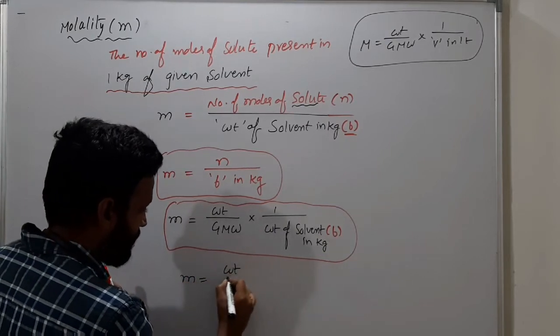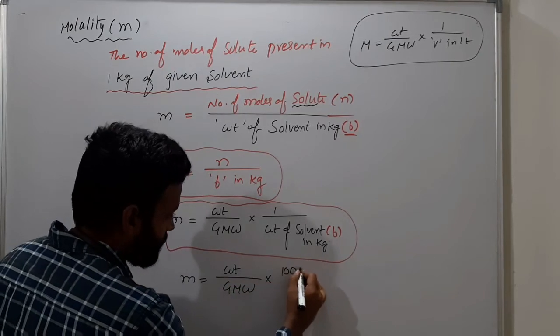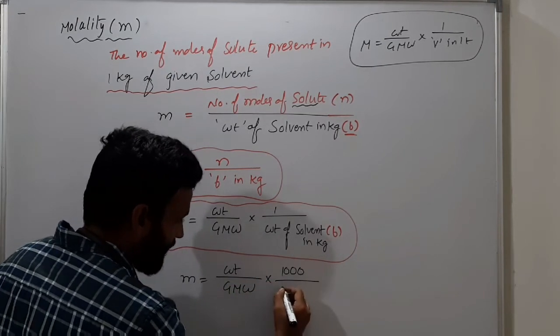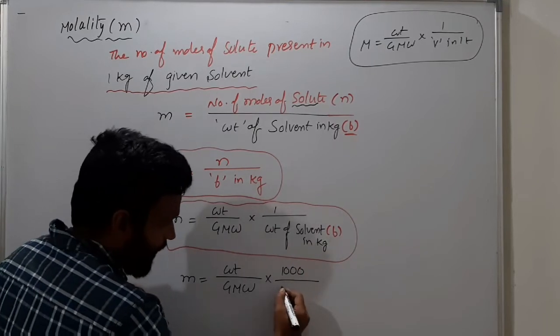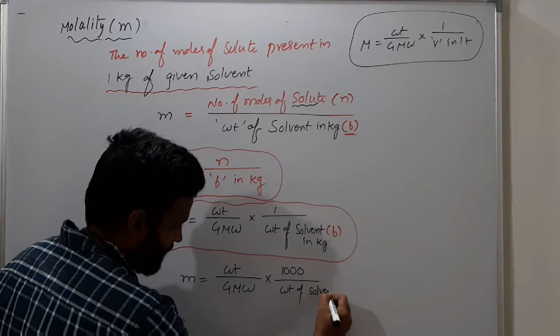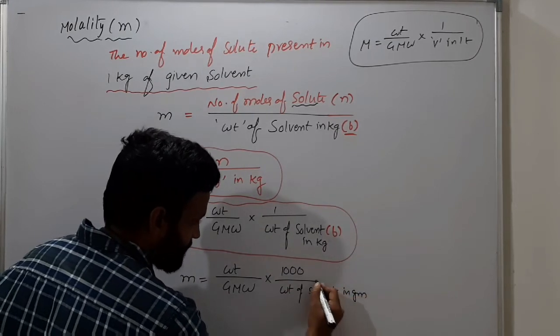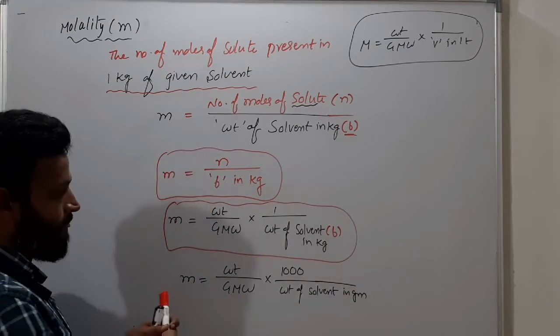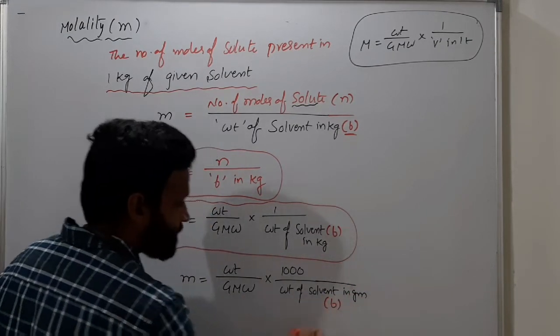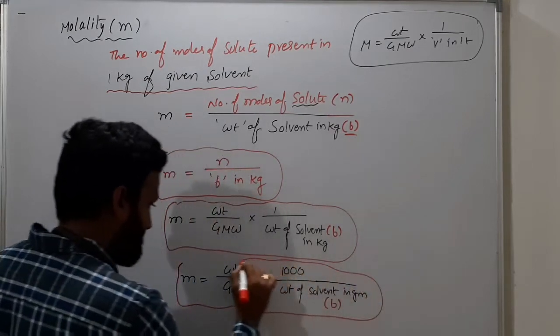So you have weight of solute by gram molecular weight into 1000 by weight of solvent, but in grams. So this is the weight of solvent. So what you have, the molality formula?